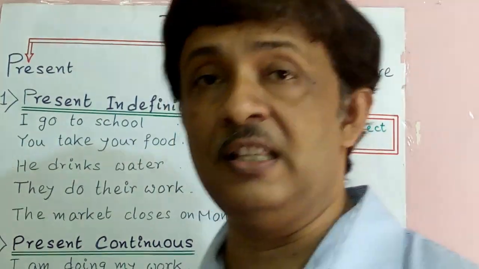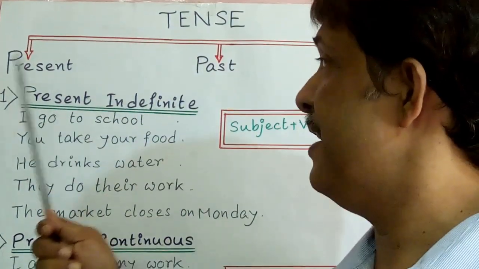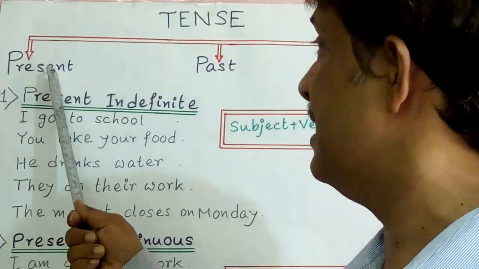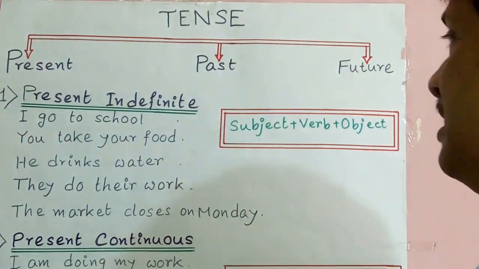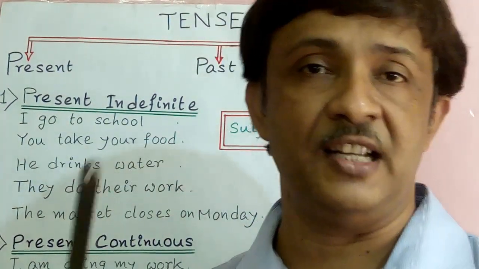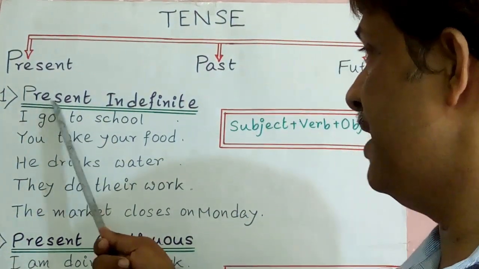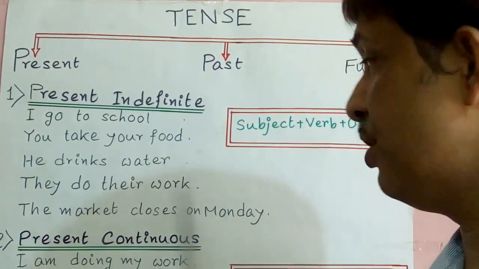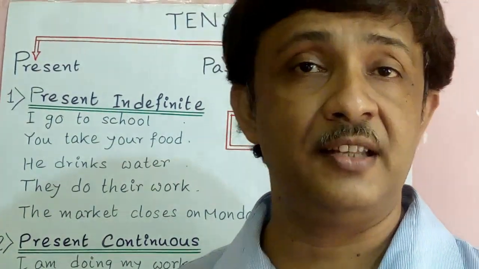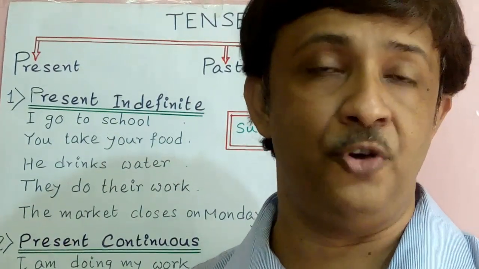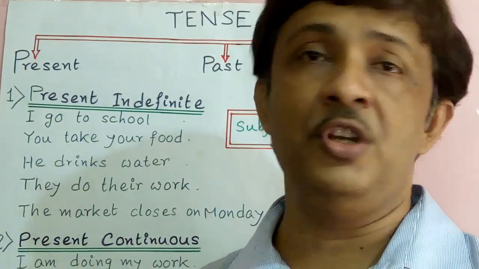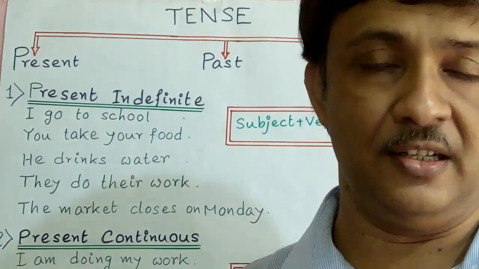Now, depending on that, the tense is divided into three parts: present tense, past tense, and future tense. Now, how many types of present tense are there? There are four types of present tense: present indefinite, present continuous, present perfect, and present perfect continuous. Four types. Now, we start with present indefinite tense.